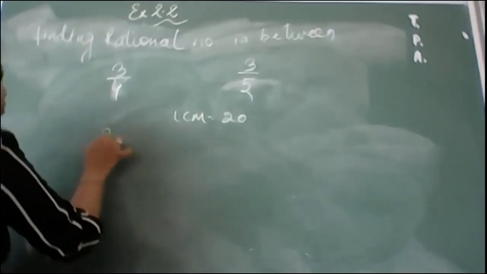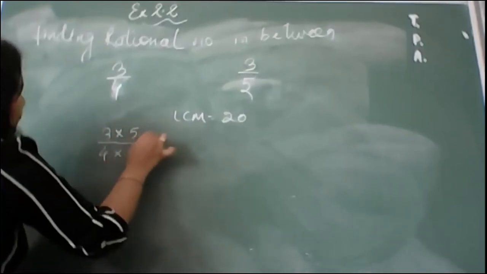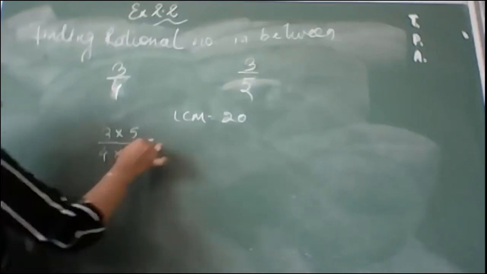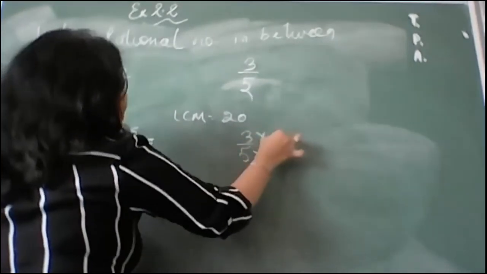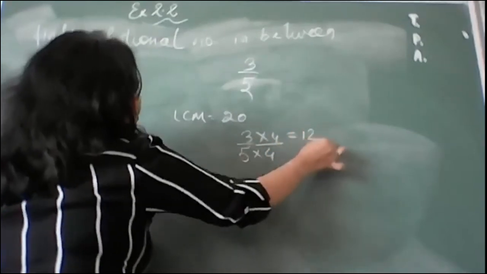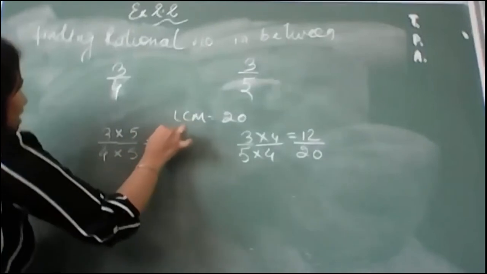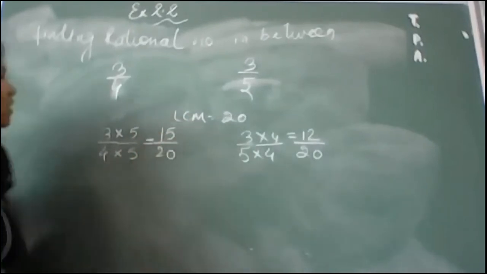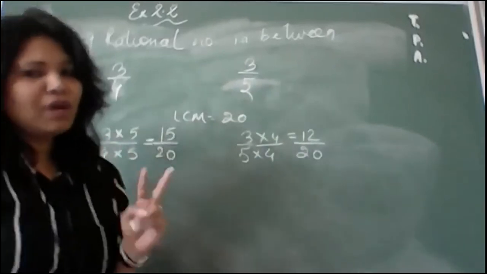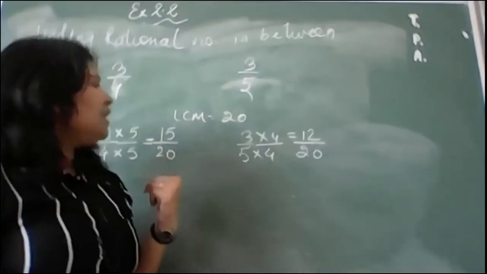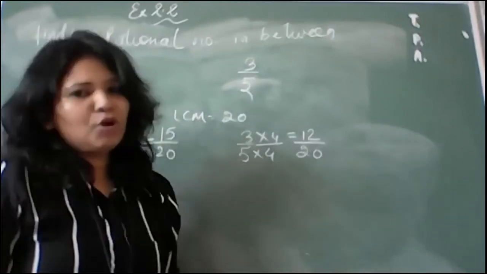Now, what will you do? Just make the denominator equal. So you need to multiply 5 over here, then it will give you 20. And this side you are going to multiply 4 over here, so that also it will give you 20. So this will give you 12 by 20, this will give you 15 by 20. Now you know between 15 and 12 there are only two numbers like 13 and 14: 13 upon 20 and 14 upon 20.